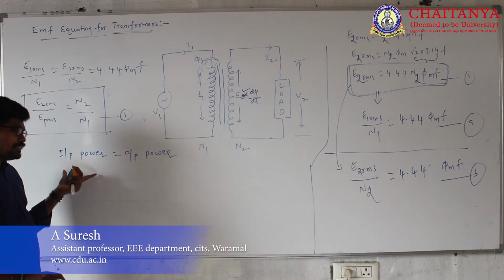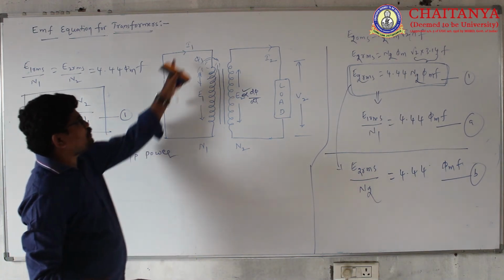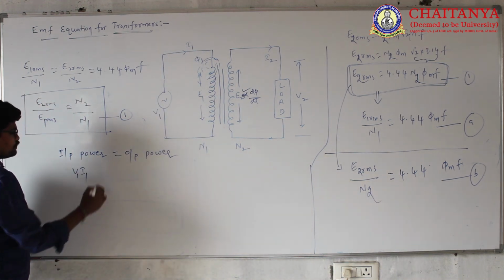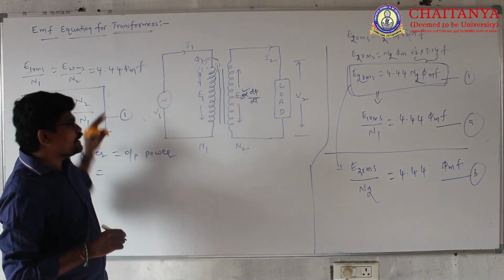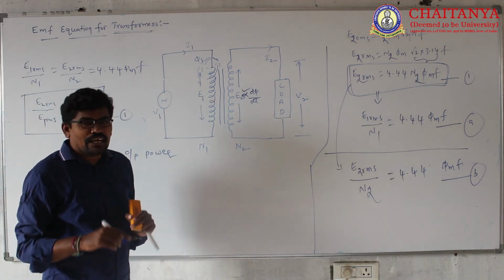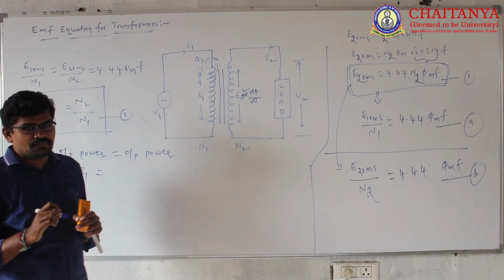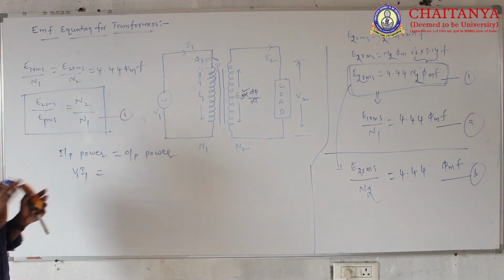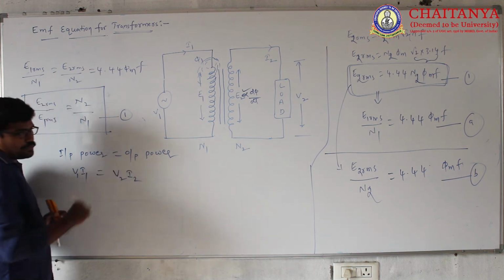Under that condition, input power equals output power. What is the expression for input power? Product of V1 and I1. Here I am considering the power factor as unity, cos phi 1 is unity and cos phi 2 is unity. Assume the transformer is under a unity power factor resistive load condition. Then output power is V2 I2.